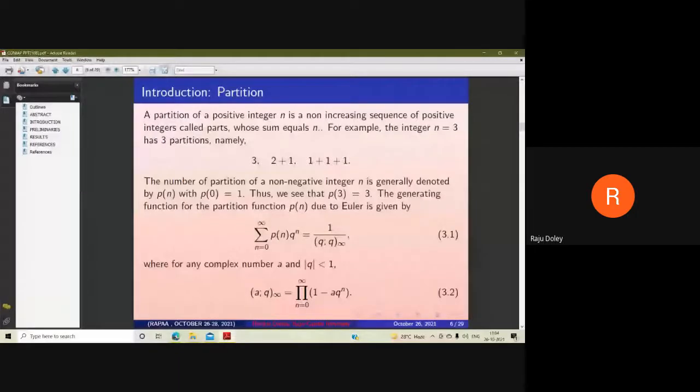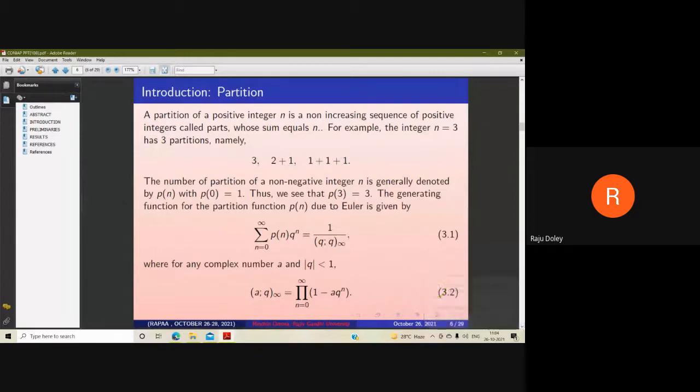Now comes to the introduction part. In the introduction part, we will first discuss some background of the partition function, and second, we will present the definition of some restricted partition functions, which help us in understanding our result more clearly. The theory of partition of numbers is an interesting branch of number theory. The concept of partition was first given by Euler in the 18th century.